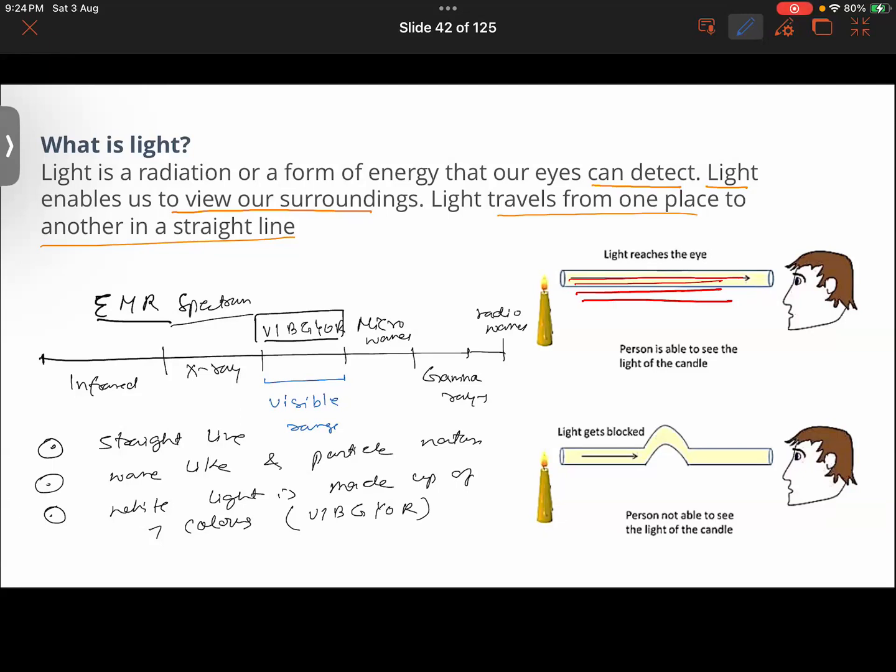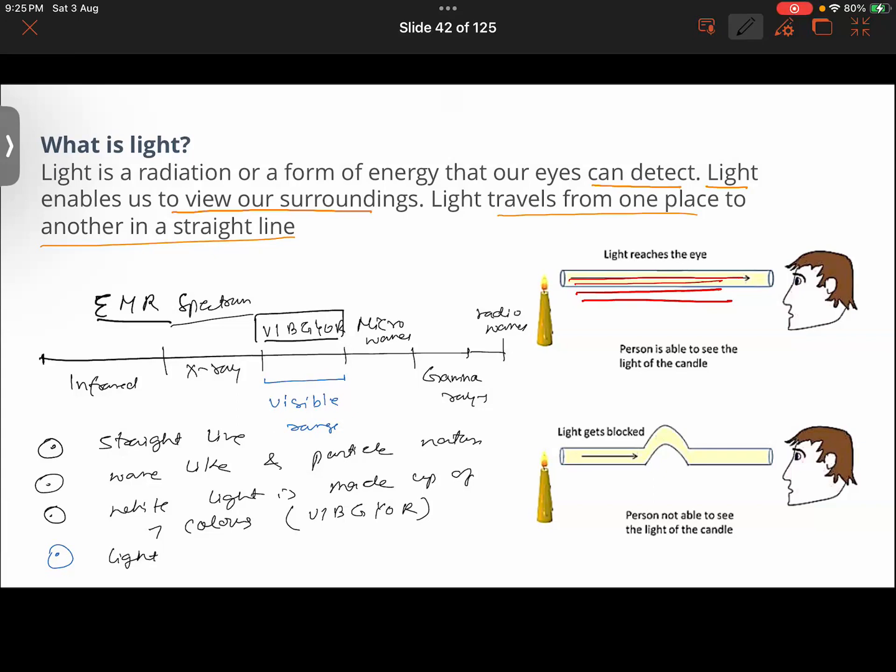Not just faster than sound, but light has the fastest speed. Light is said to have the fastest speed in the universe. Getting it now? So nothing can travel faster than light. Light travels about 3 lakh kilometers per second. There is one more property. When light is incident upon an object, some is absorbed and some is reflected. We would be learning about that too in reflection, refraction, and absorption of light. About the other properties of light, we'll be learning that also.